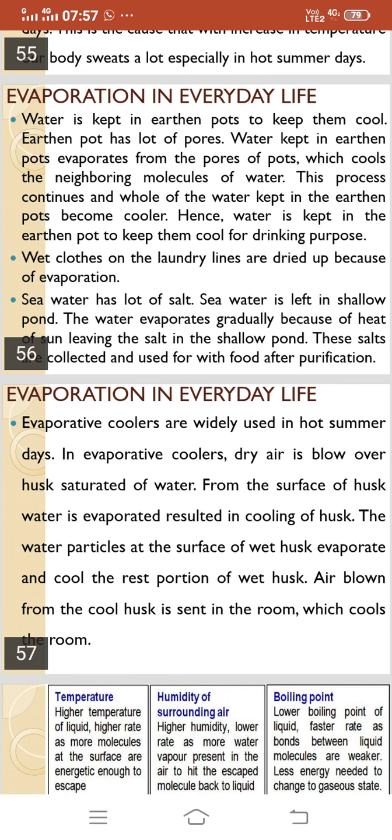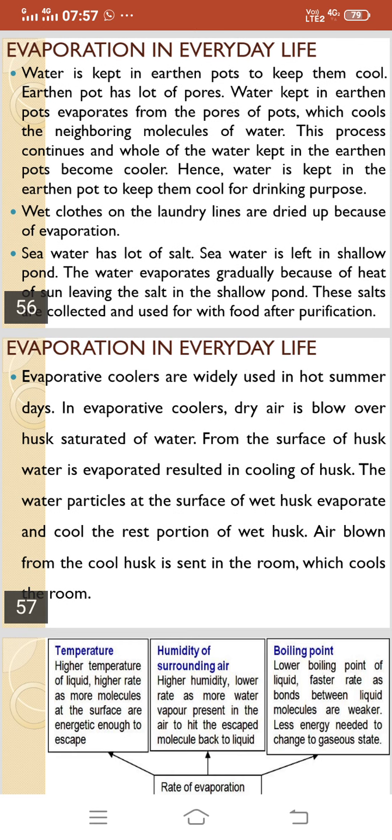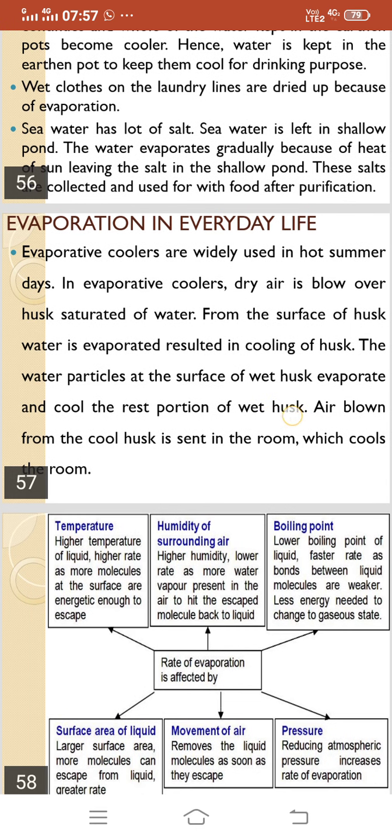Evaporative coolers are widely used in hot summer days. In evaporative coolers, dry air is blown over husk saturated with water. From the surface of the husk, water is evaporated, resulting in cooling of the husk. The water particles at the surface of the wet husk evaporate and cool the rest of the wet husk. Air blown from the cool husk is sent into the room, which cools the room. So that is the process of cooling of a room by coolers.